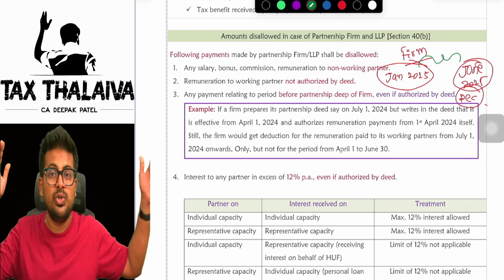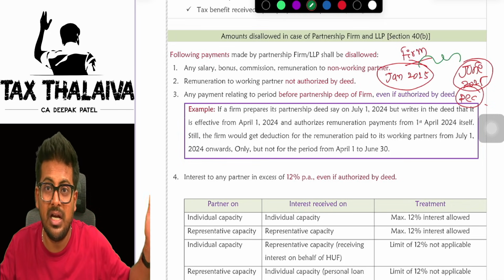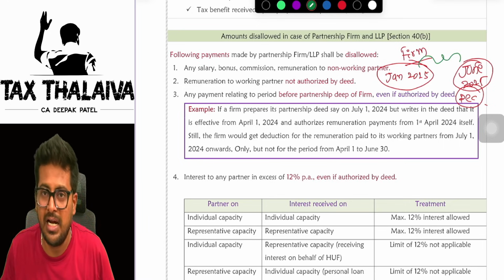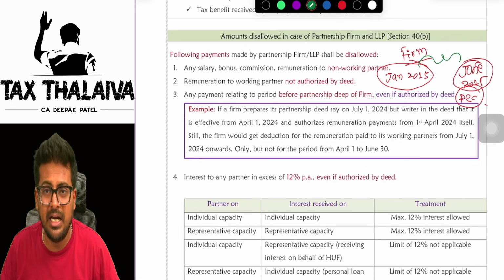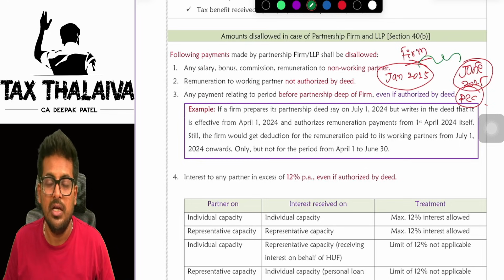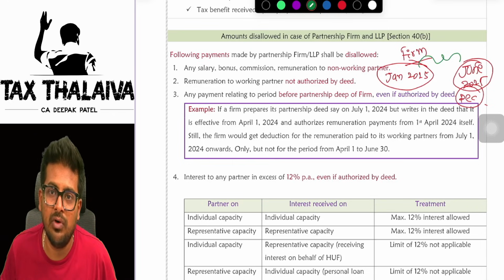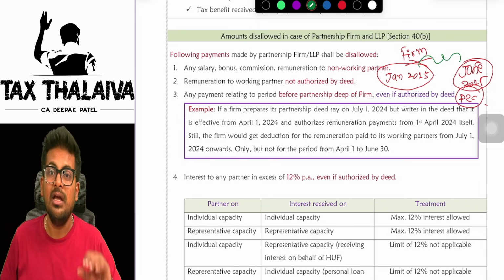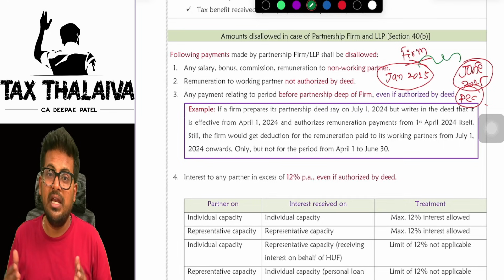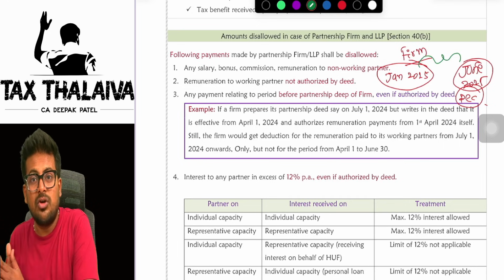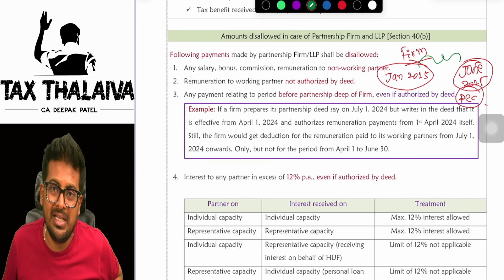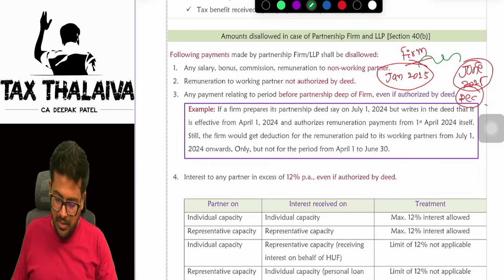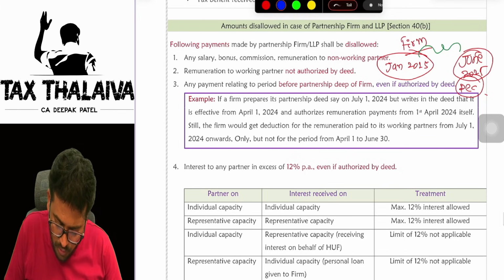So whatever Jan to June partners' remuneration will be paid by the firm, that will be disallowed in the hands of the firm. They should have created the partnership deed in the month of Jan itself. Then only the full year's salary would have been allowed as an expenditure in the hands of the partnership firm. They created the deed later, but they thought that we will include the past period's remuneration also in this, but that is not accepted. I have given you a beautiful example.